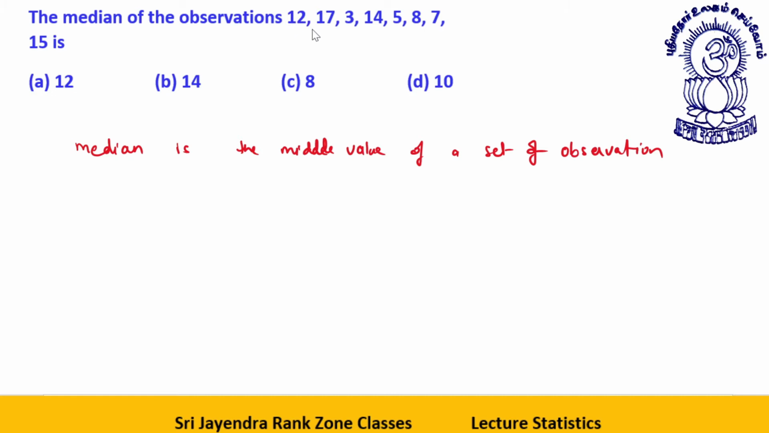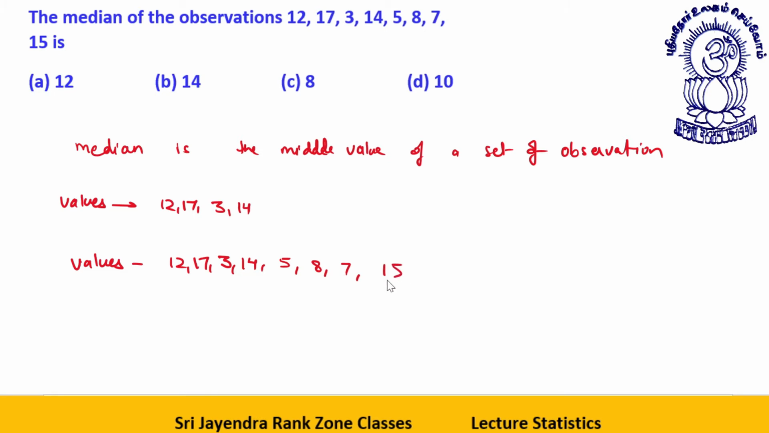See, let's see. The values are 12, 17, 3, 14, 5, 8, 7, and 15. I am saying suppose these are the values. Okay, these are how many? 1, 2, 3, 4, 5, 6, 7. I am just saying assume these values.